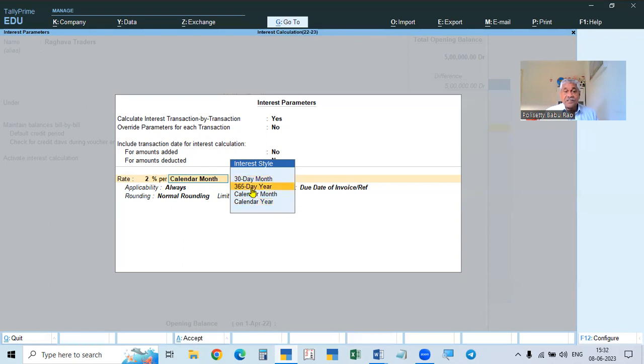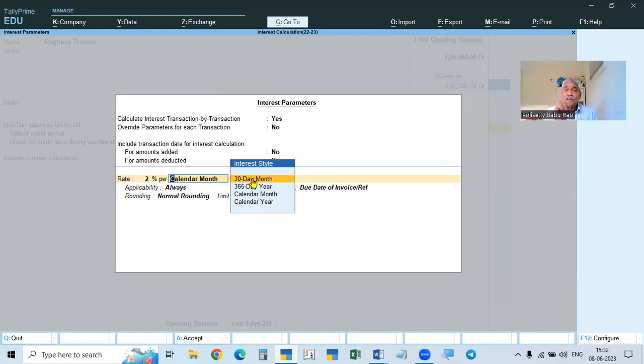30 days month, 365 days year means, without taking into account the number of days in the month, it will calculate interest after completing 30 days. For example, January 5th: from 5th onwards, it will calculate 30 days, whatever the month may be. After 30 days, it will calculate the interest. Suppose you take January 1st, and you give 30 days month, from 1st onwards up to January 30, it will calculate interest. So 31st, it will leave out.